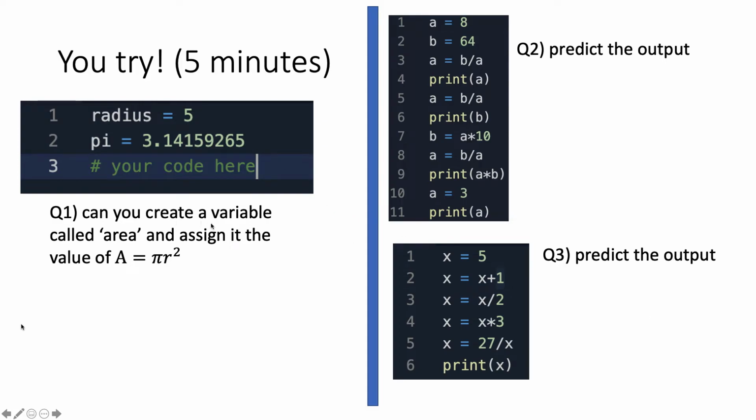Okay, so now I want you to give it a try, and we'll be going through this code in a while. For viewers at home, I invite you to pause the video and give it a try right now. I'll be going through in 3, 2, 1. Okay, so the first assignment here is to create a variable called area and assign it a value of pi r squared.